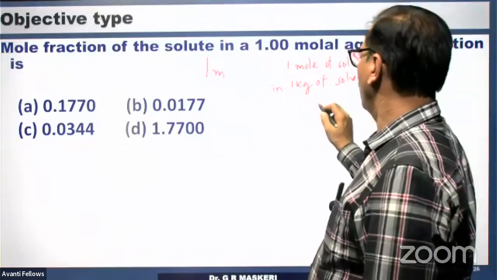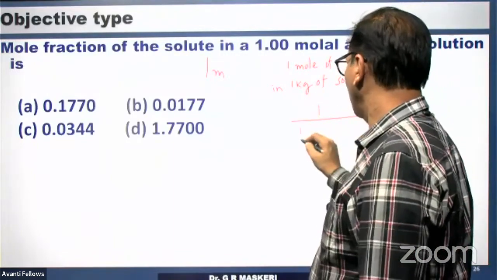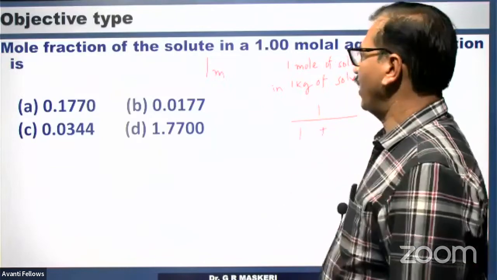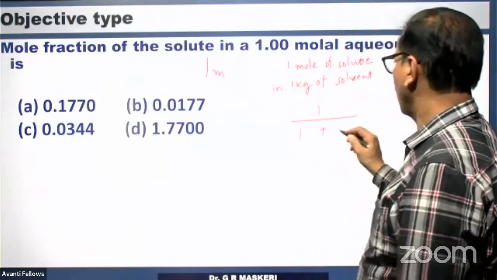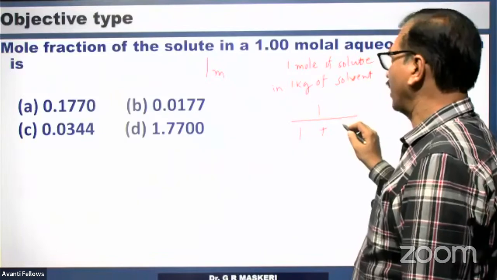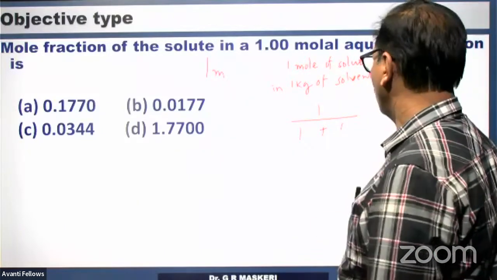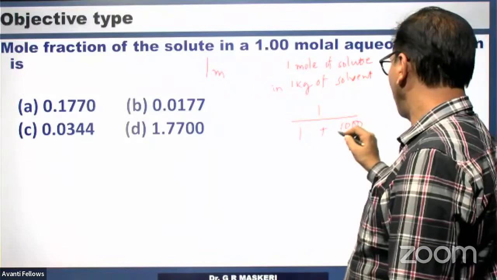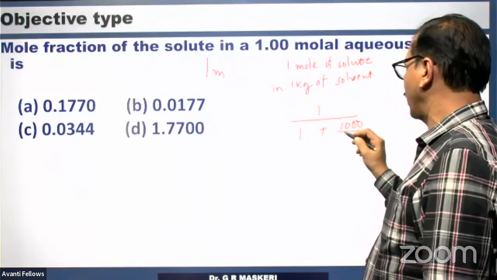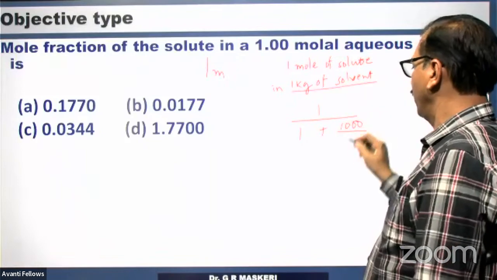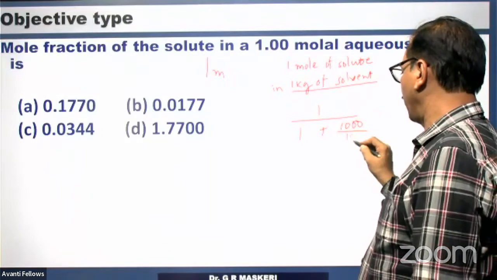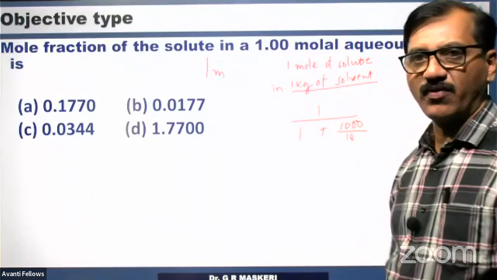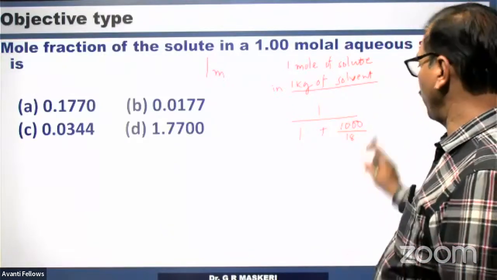Mole fraction is number of moles divided by total number of moles. So 1 kg of aqueous solution means 1000 grams divided by the molar mass of water, 18.